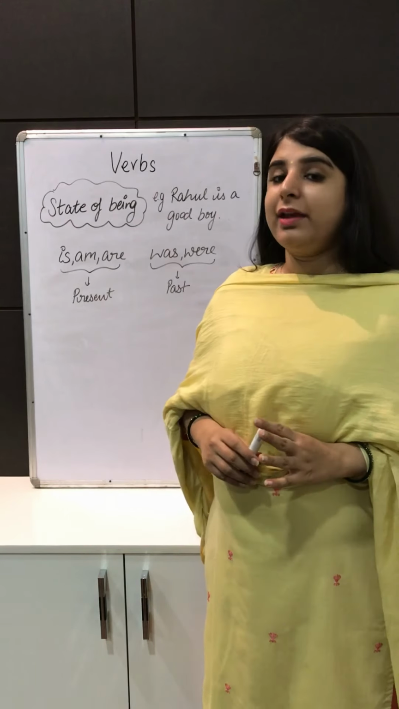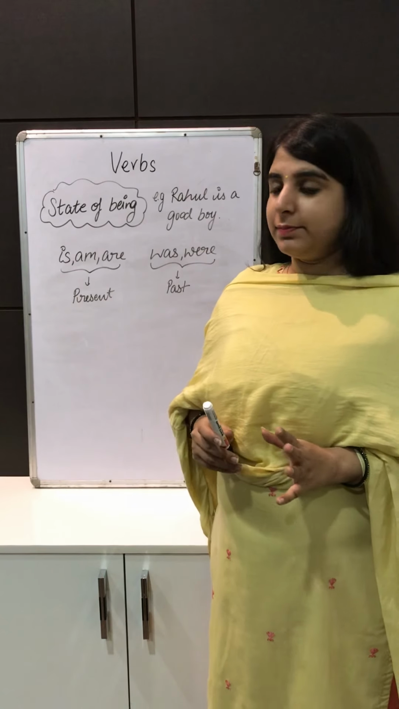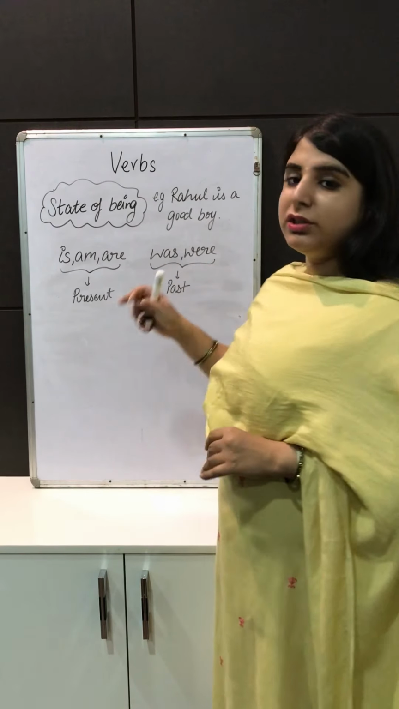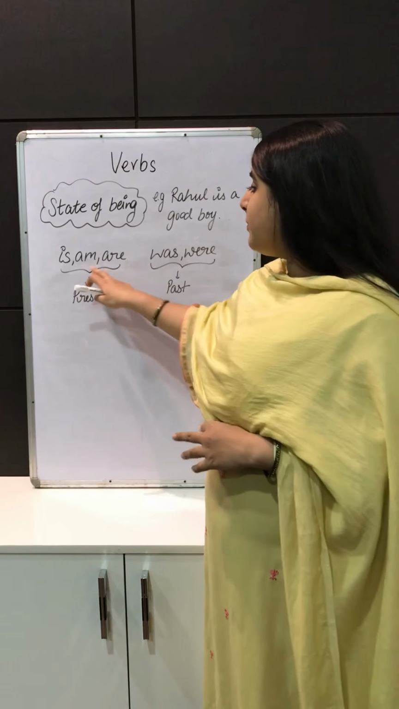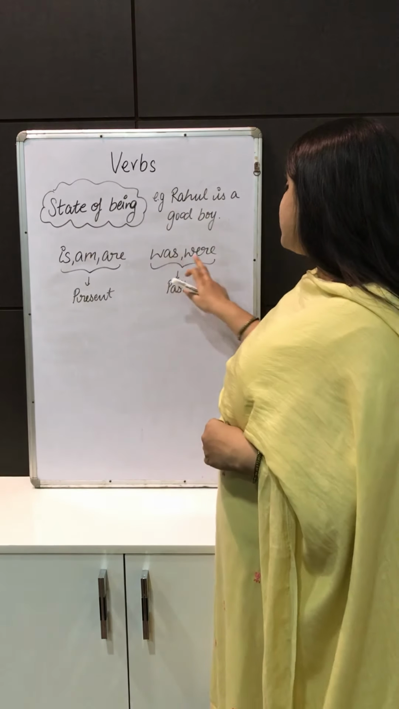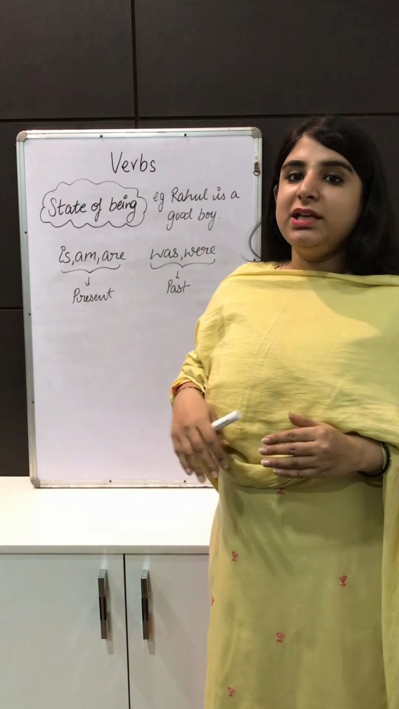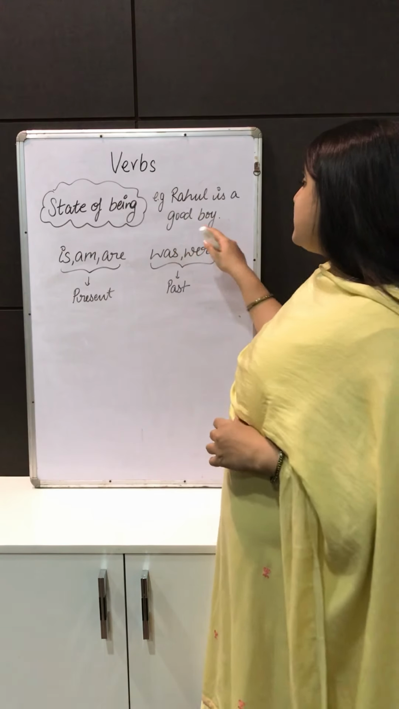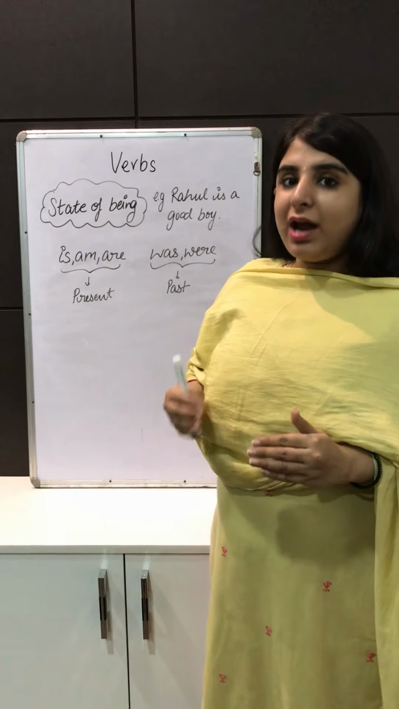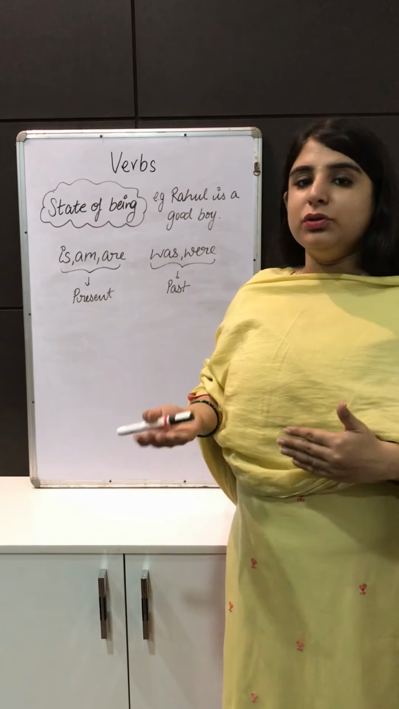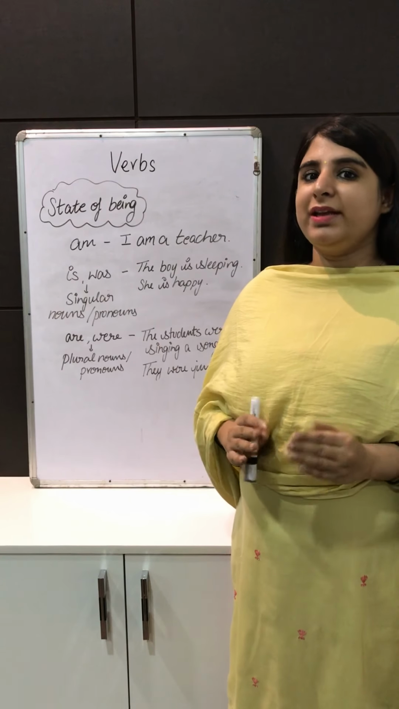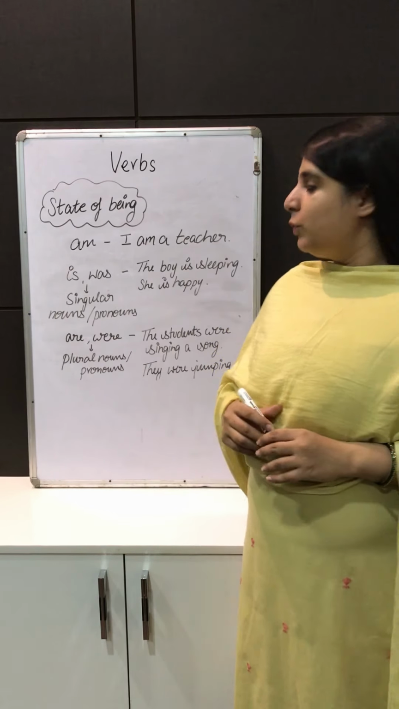Let us now understand what state of being is. So we have words like is, am, are and was and were to denote state of being. Is, am, are are words that denote state of being in the present tense. Was and were denote state of being in the past tense. So when I say Rahul is a good boy, it denotes that Rahul is in the state of being a good boy. Now we will discuss the usage of is, am, are, was and were.